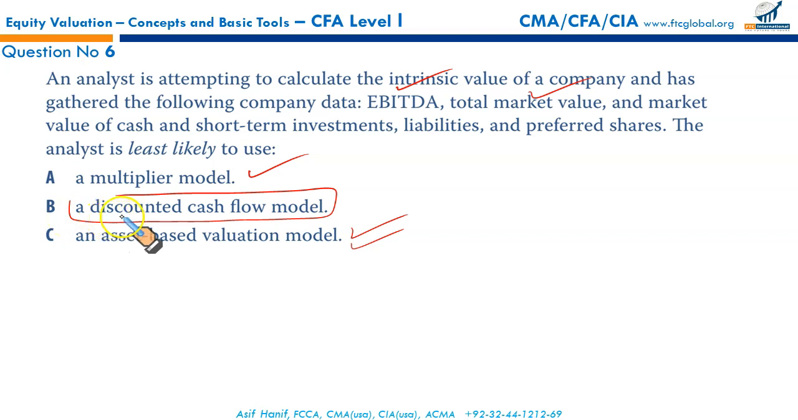For the purpose of using the discounted cash flow model, the analyst will have to derive the free cash flow to equity or the dividend data. And he will also have to calculate the appropriate rate at which he will discount the future cash flows. So none of these would be required. So that makes B the correct option.